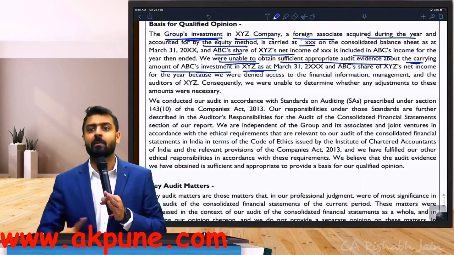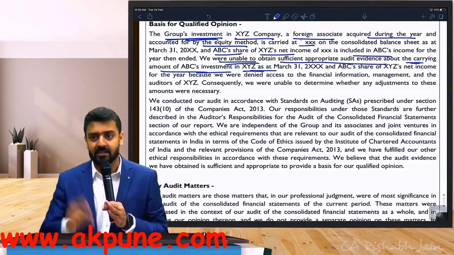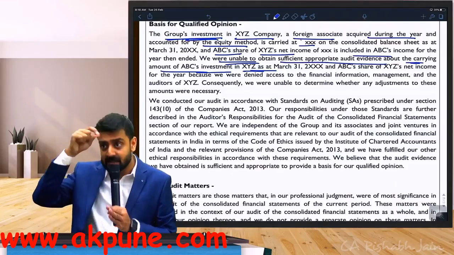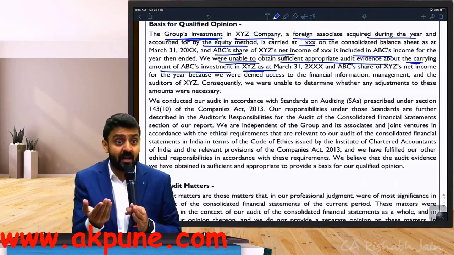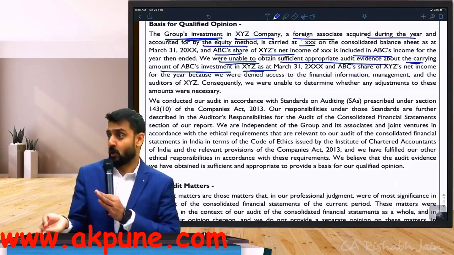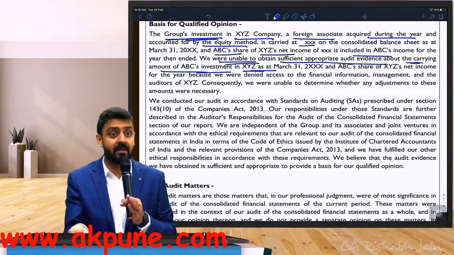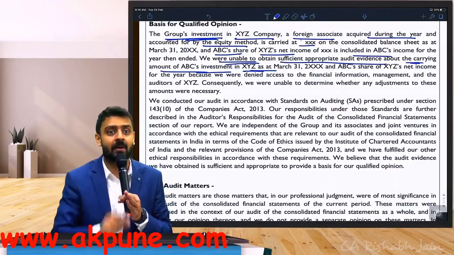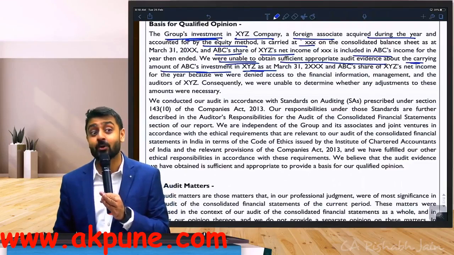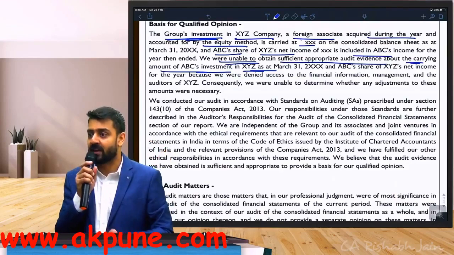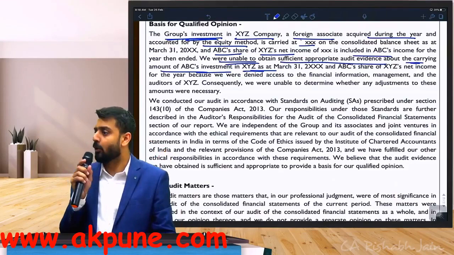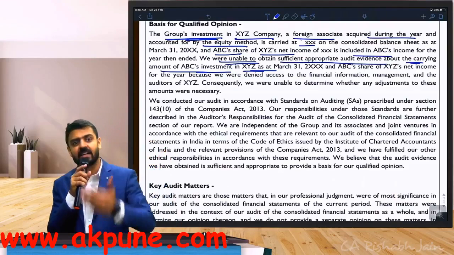And I will have to give reasons. The reason will not be that I'm unable to obtain evidence. The reason will be uncertainty number 1, uncertainty number 2. These are the situations because of which I cannot say whether it is true and fair or not true and fair. I cannot say any of them. That is why I go to which opinion? Disclaimer. Because in a disclaimer, what do I say? I do not express an opinion. I don't say true and fair or not true and fair. I say I don't want to give an opinion. That's the extreme case. It is possible.